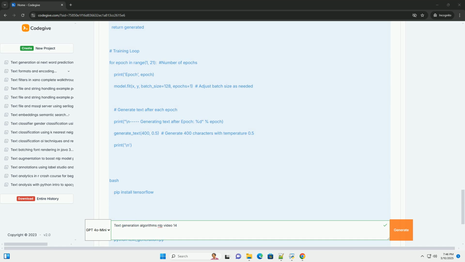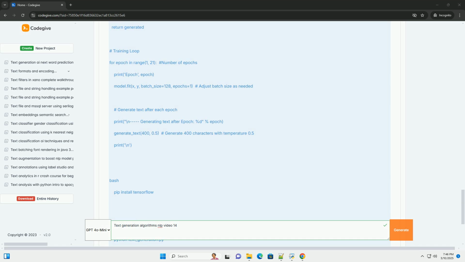Code example: TensorFlow/Keras, character-level LSTM. This example demonstrates how to build a character-level language model using an LSTM network. We'll train the model on a corpus of text and then use it to generate new text. Explanation of the code.